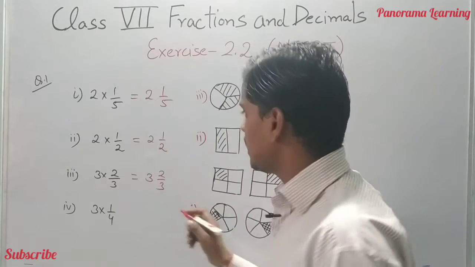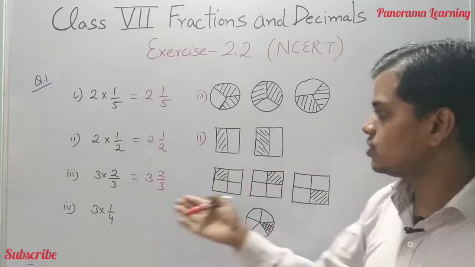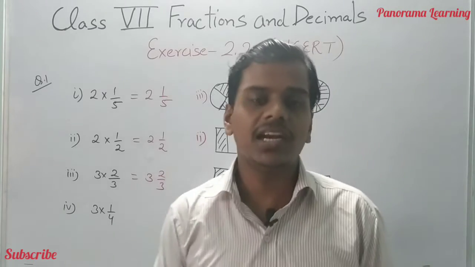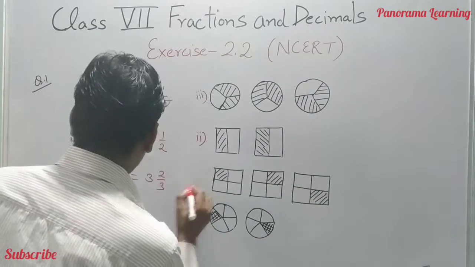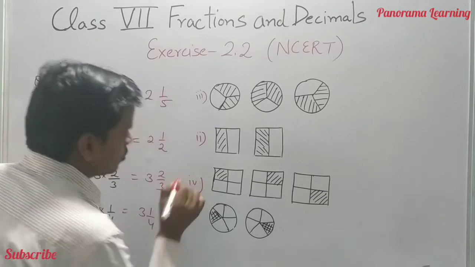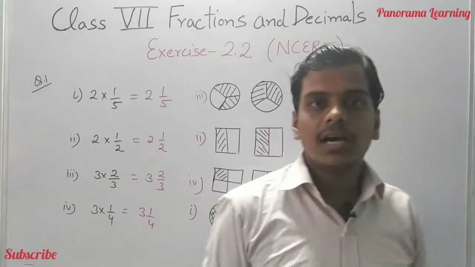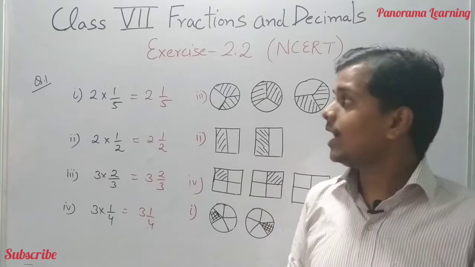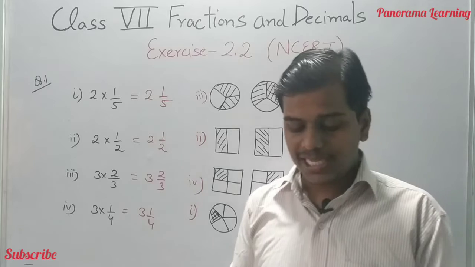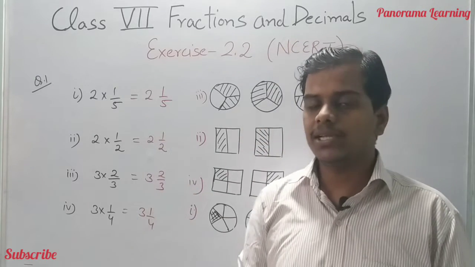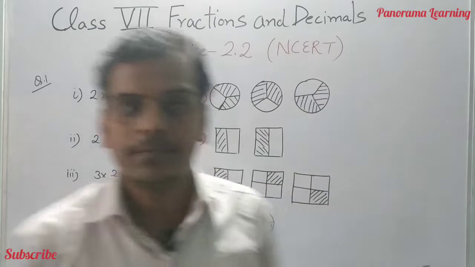Okay, and the last one is remaining, and this is the answer of 3 whole 1/4. 3 figures and 1 portion is shaded and 1/4. Okay, 3 whole 1/4 and the answer is this. So this is how you do the match the following. This was the first question of your book or your exercise. First you take the screenshot, then we will move to the second question. Okay, I am getting aside, please take the screenshot.